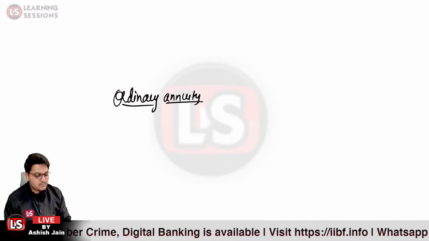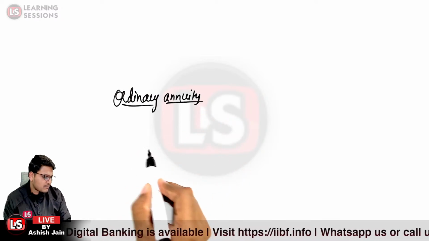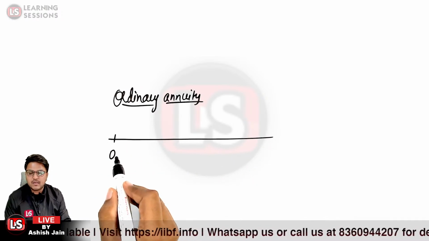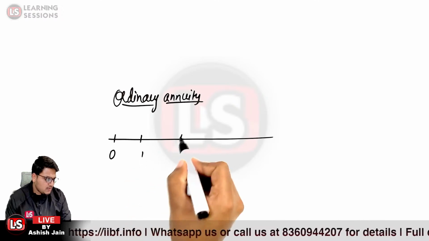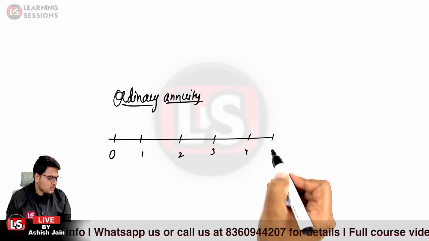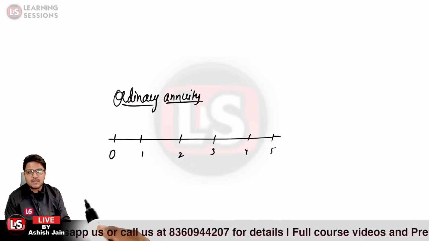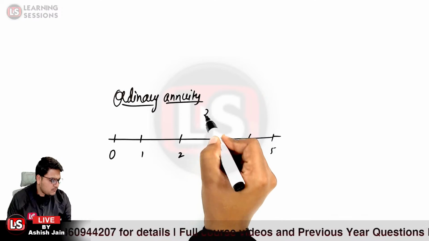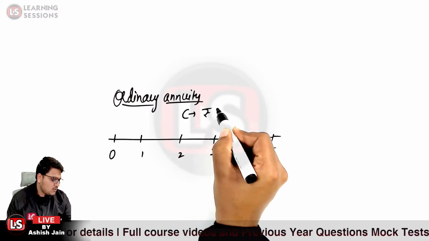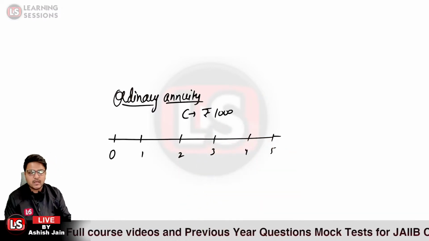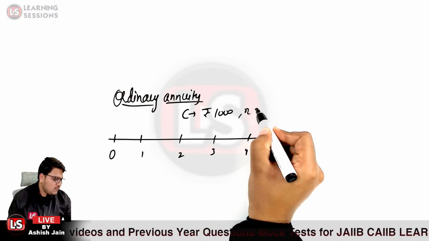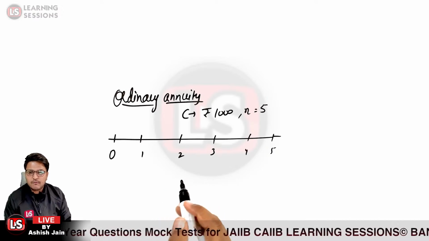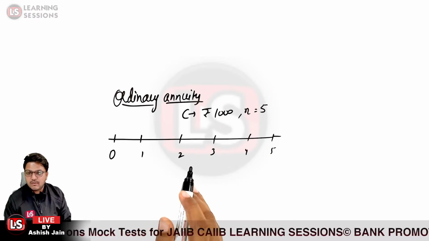Is that clear? Now in this case particularly, if we say it is starting from 0, that shows the present time itself. So 0, 1, 2, 3, 4, 5. So I'm just drawing it for 5 years. And let us take the case that we are receiving rupees 1,000 for each year. What does it indicate? It indicates C is equal to rupees 1,000 over here, and N is given to be 5 over here. The frequency is annual, that is, we are receiving the amount for 5 years annually.